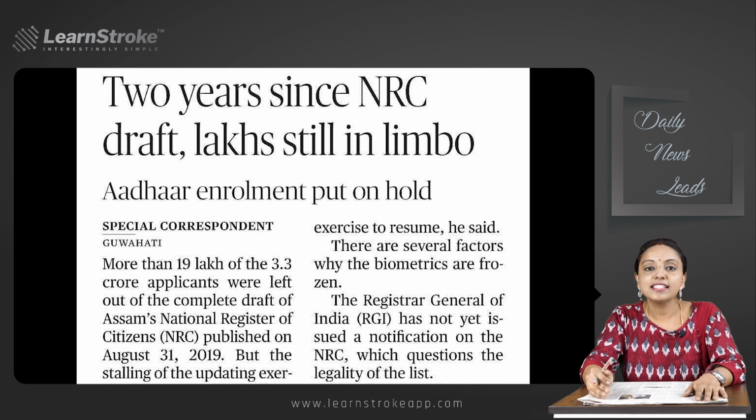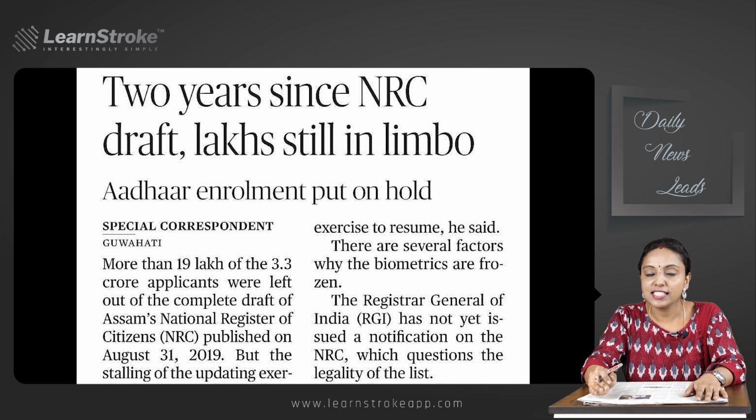Okay. The NRC issue has been well debated for over 2 years and it is a favorite area of UPSC. So take note of what the NRC is, the recent development and recent issues if any. And UIDAI also is very important from this article's point of view.